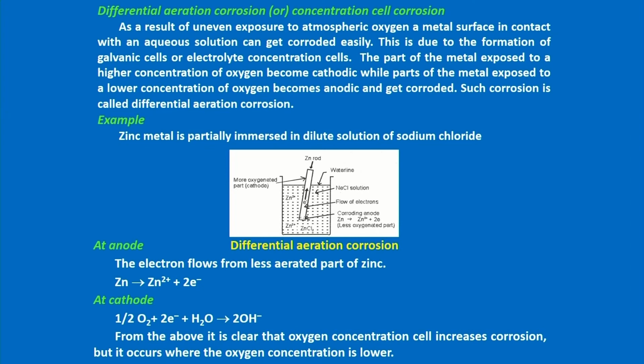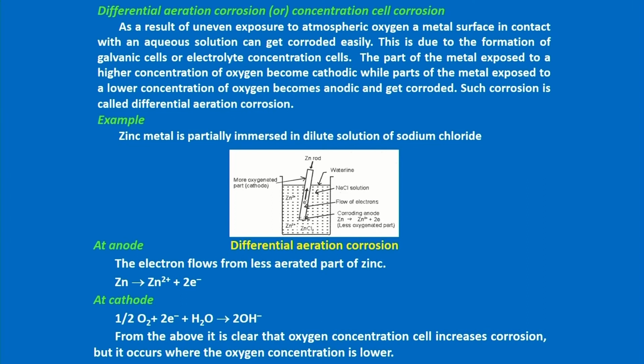So, that concentration cell is set up within the metal because of oxygen concentration difference. One part of the metal is highly exposed to oxygen and another part has low oxygen content or is less exposed. So, what will happen? The metal which is less aerated or has poor oxygen exposure can act as anode. So, the part inside the water, near the line, will act as anode and the corrosion starts in that area.